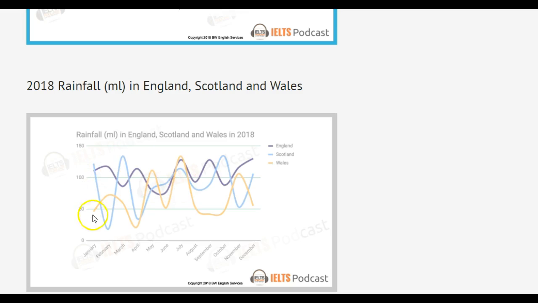Oh, you know what you could say here? This is also a really nice expression, because this is really rather volatile. So you could say that Scotland experienced considerable volatility in the first half of the year, or you could say in the first third of the year, with values ranging from 25 or 30, whatever we said that number was, I think it's around 20, to 130, with multiple highs and lows.